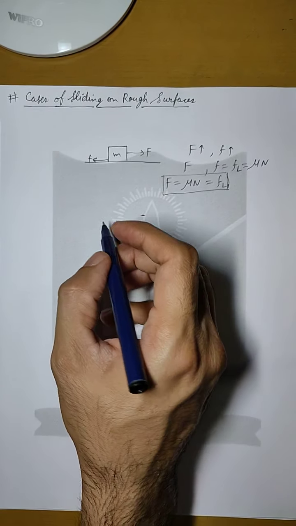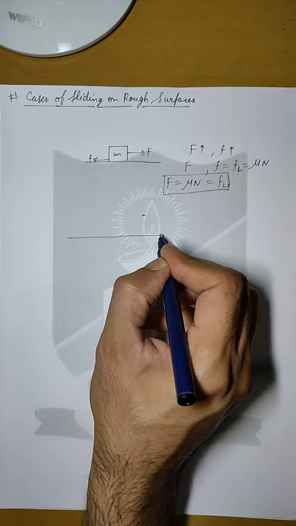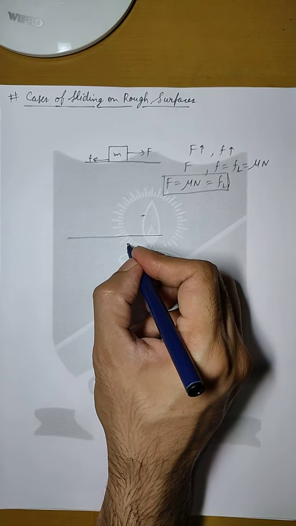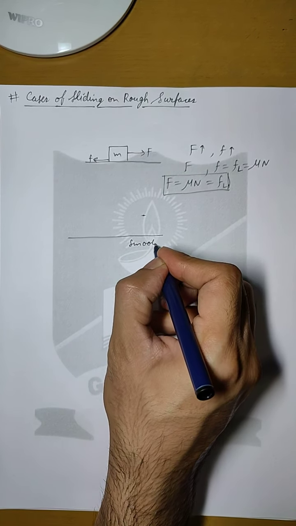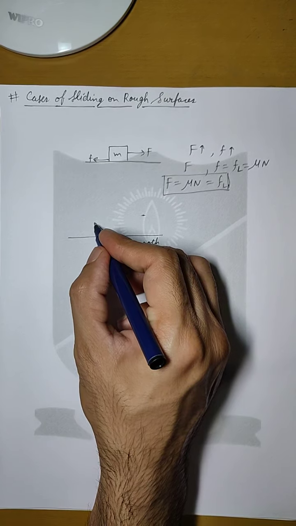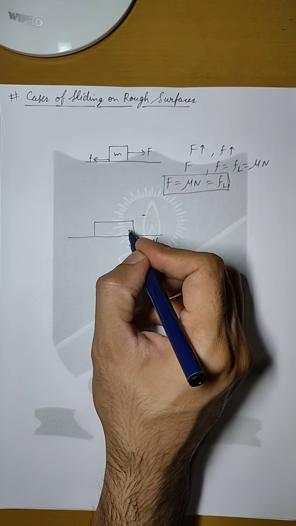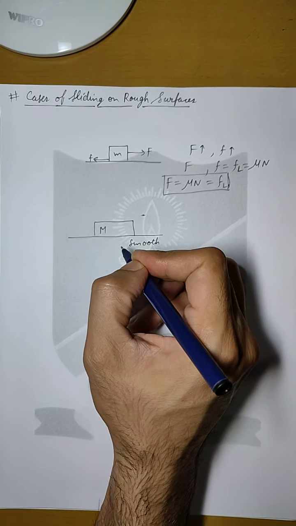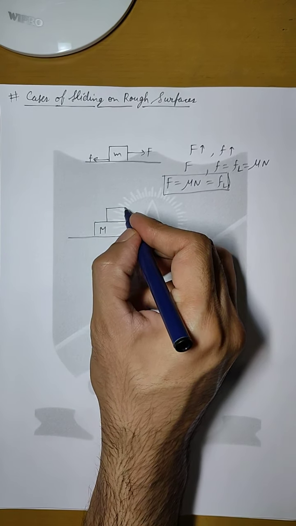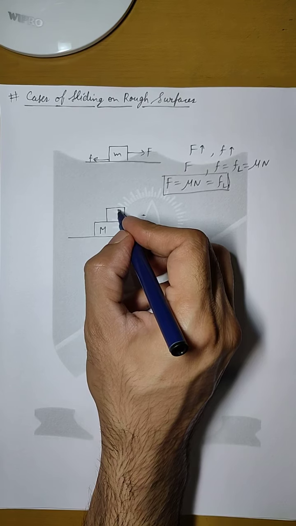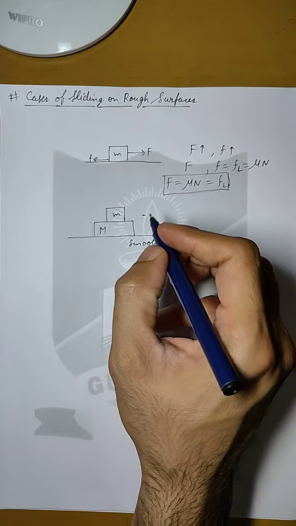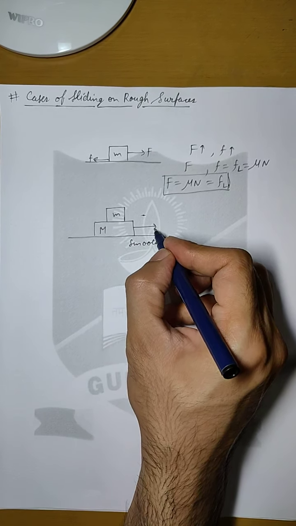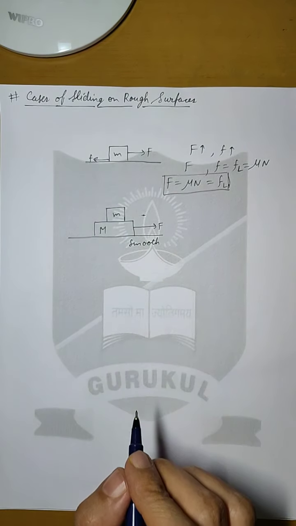Now let us say that there is another condition, that we have a ground, and let us say it is a smooth ground. There is no friction on the ground, and there is a block on the ground of mass, say capital M, and there is another block which is kept on this block with a mass small m, and we are applying force on the lower block.